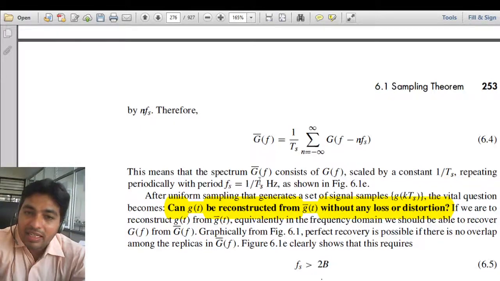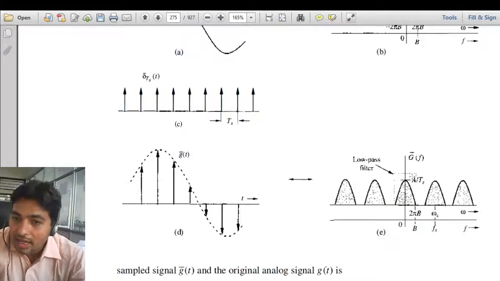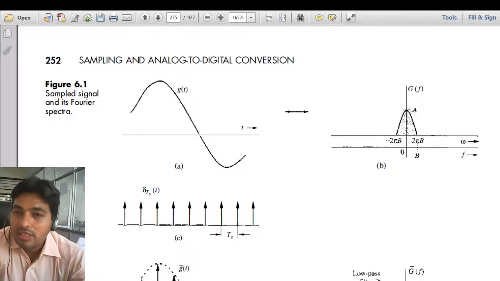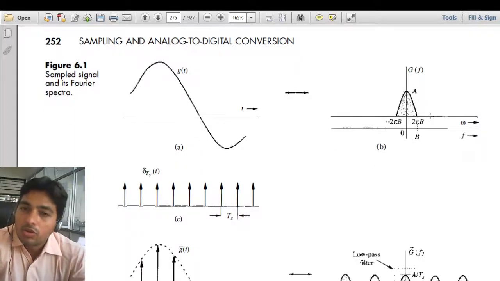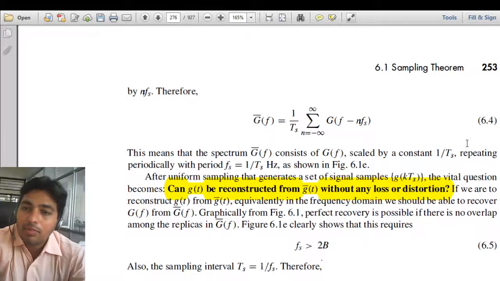So the spectrum consists of the original signal G(f), scaled by 1 upon Ts. You can see that the amplitude here is A upon Ts, and the original amplitude is A. It repeats periodically with period Fs.